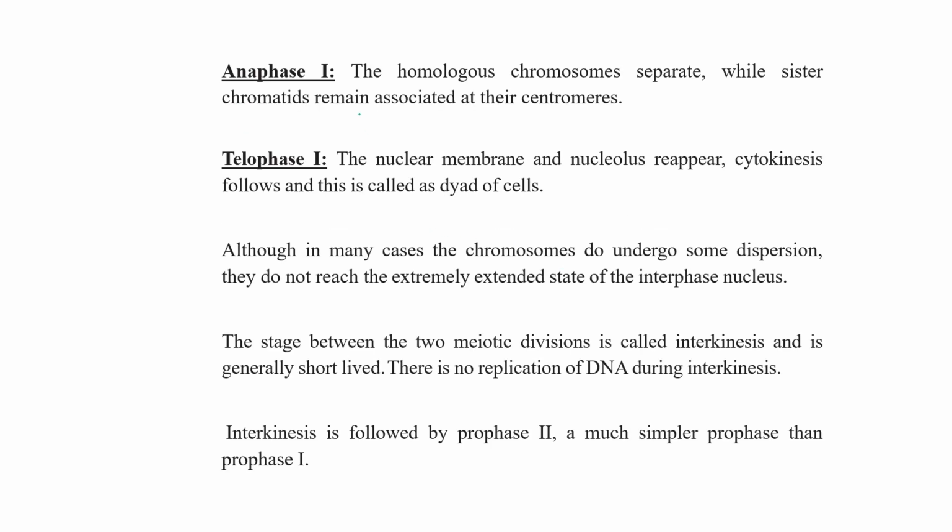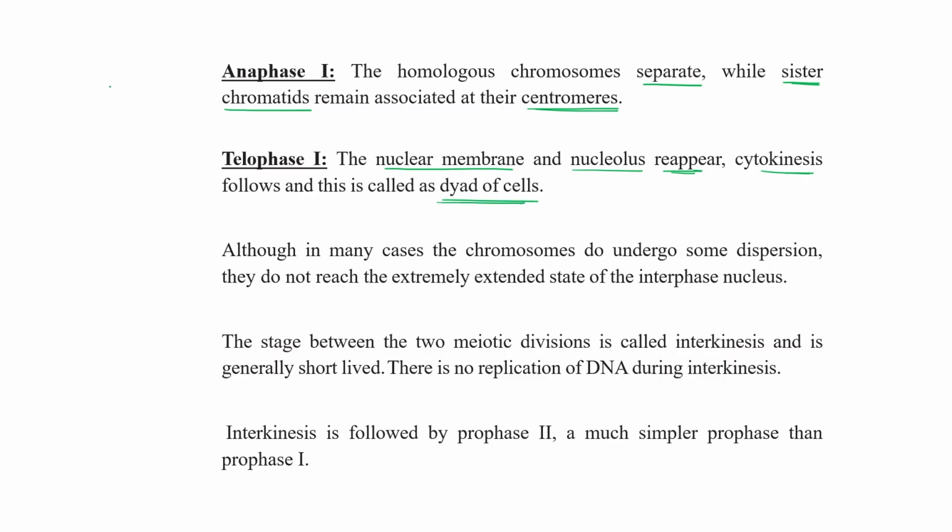Now, in anaphase 1, the homologous chromosomes separate while the sister chromatids remain associated at their centromere. Means only the homologous chromosomes get separated. Okay, and in telophase, again, this is just a reverse of prophase 1. So the nuclear membrane and nucleolus reappear, cytokinesis starts, and this is called the dyad of cells.